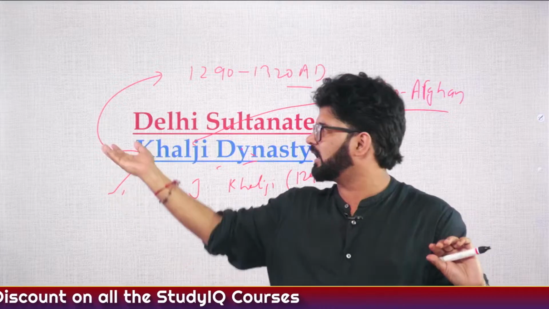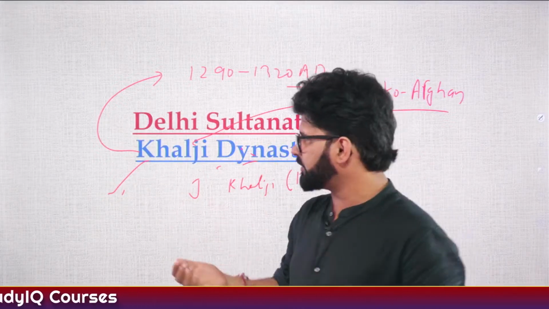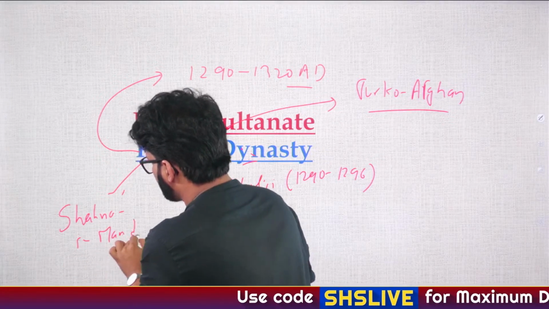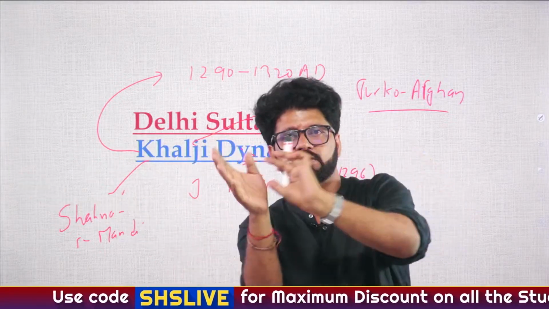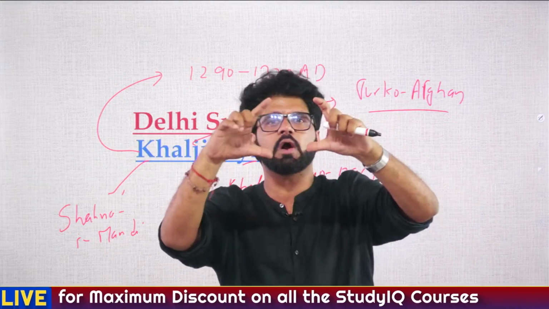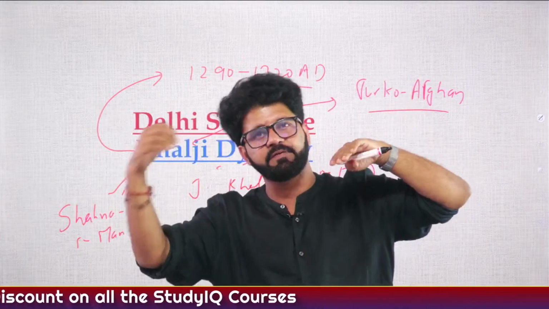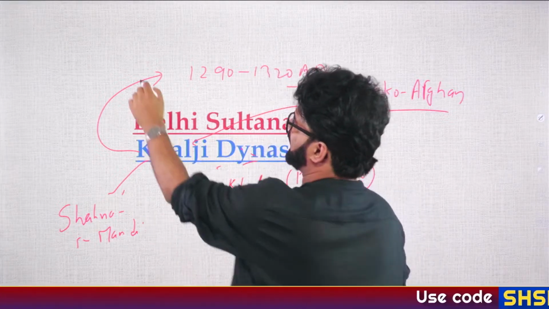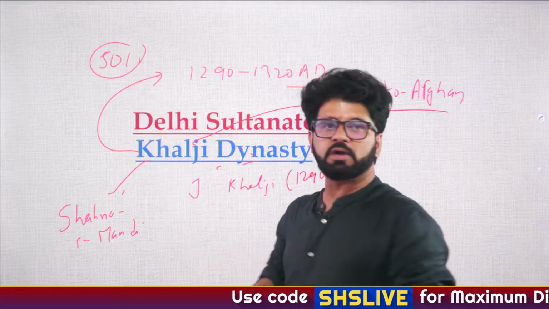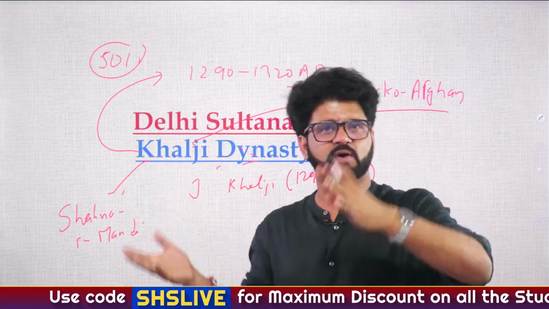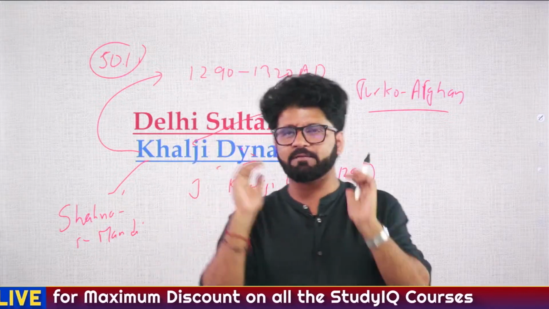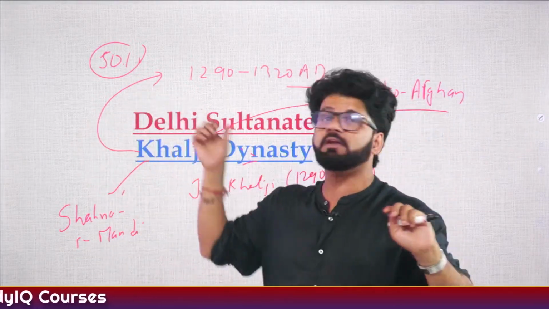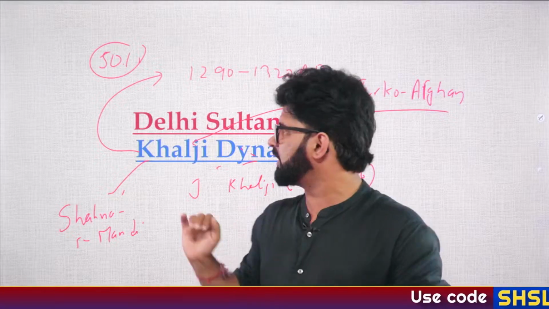And then there were other things. During the period of Alauddin Khilji, market regulation happened. Shahna-i-Mandi, he regulated the prices of so many things. He gave salaries to army officials, and then he maintained a strong army. He faced the Mongols 6 times and defeated them almost every time. At that time, he took almost 50% tax. Most of the time when we talk about tax, it is 1/3, 1/4, 1/5, 1/6. During his period it was the highest we have seen, 50%. If you are growing 100 grams of grain, 50 grams will go as tax. Even then, we do not see any evidence of famine and such things. He managed it so well.